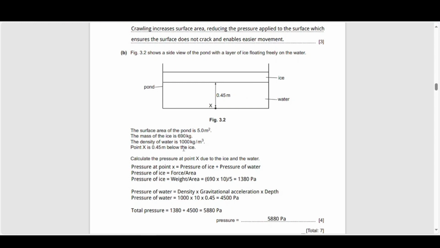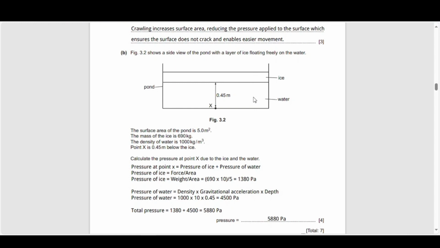Point X is 0.45 meters below the ice. Calculate the pressure at point X due to the ice and the water. So this we've seen is a situation where you've got two fluids. Sometimes it's the atmosphere and another fluid. Sometimes it's just two fluids. But in this case, instead of a fluid, you've got a solid and a liquid.